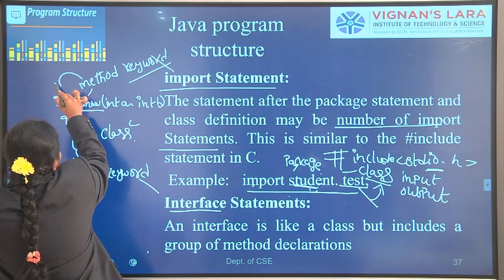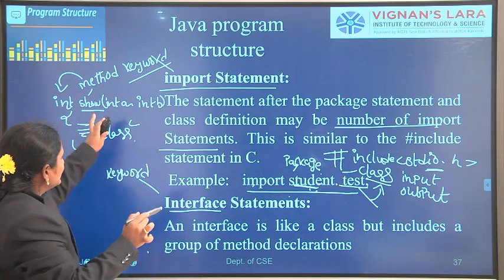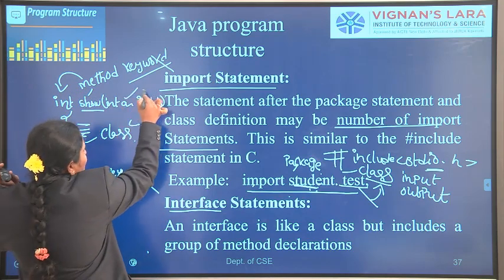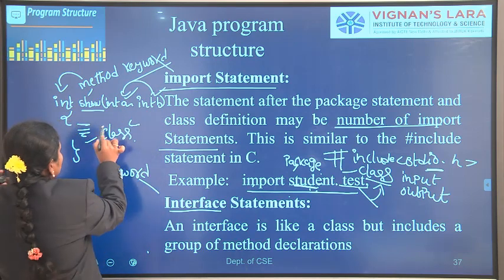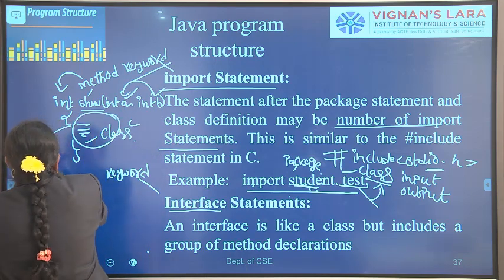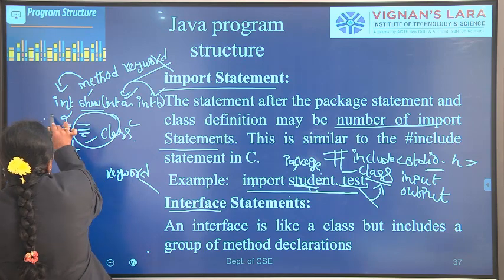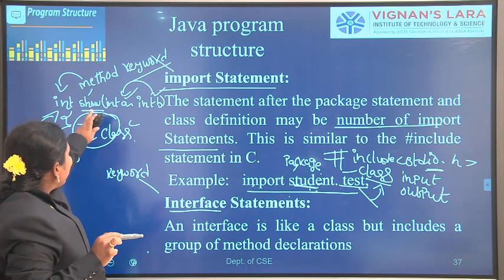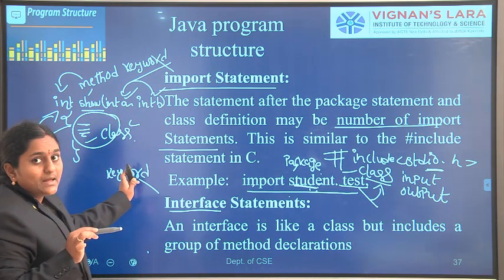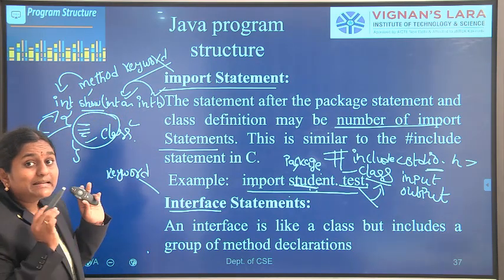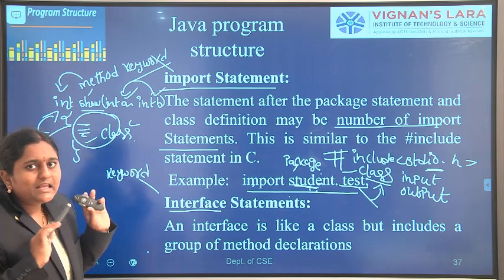It returns an integer type data type. In this method we have to pass two arguments a and b, which are both integer type. This also contains the body of the show method. So a class contains method declarations with the body, but an interface contains only method declarations without any body.